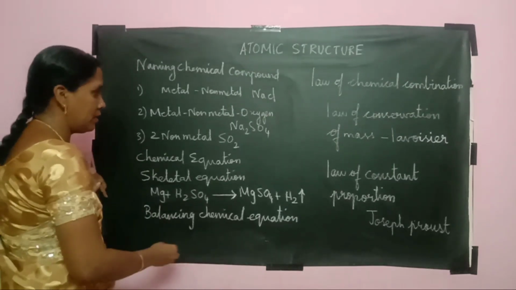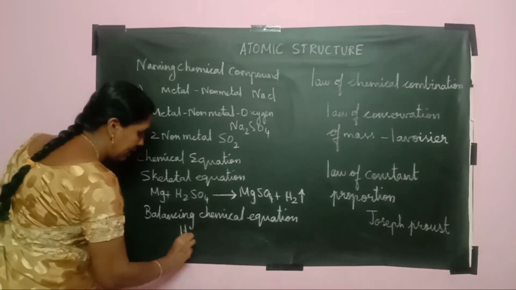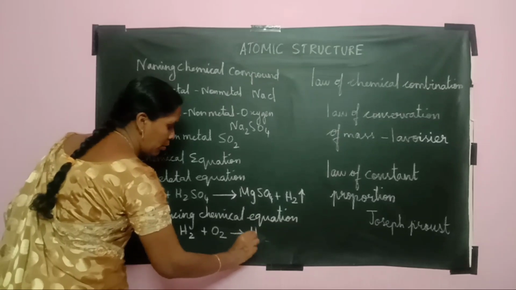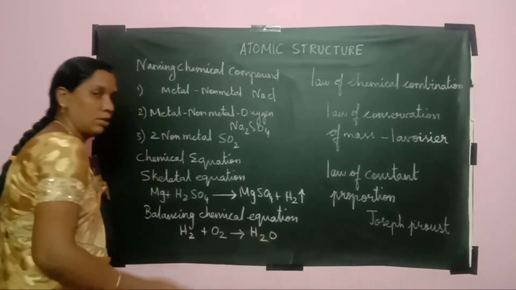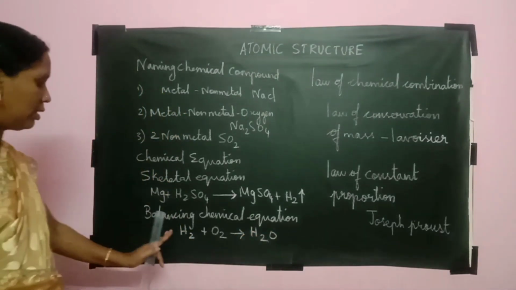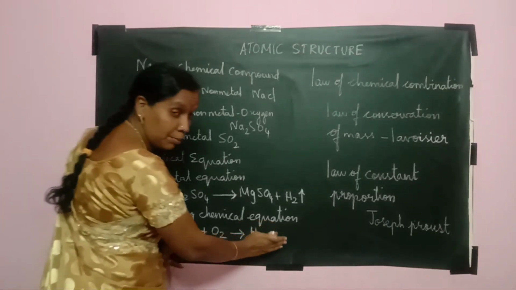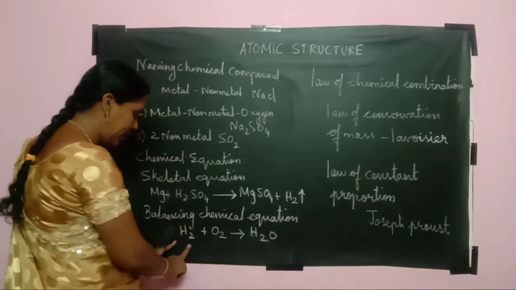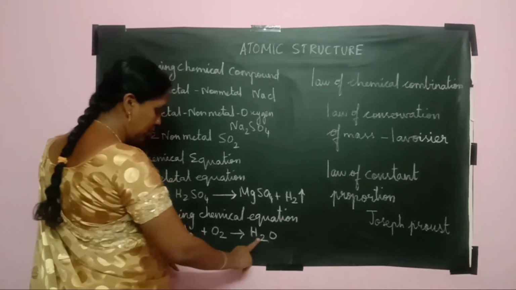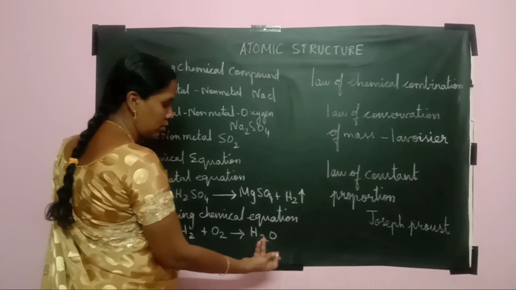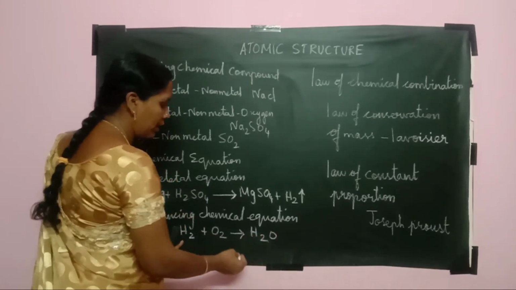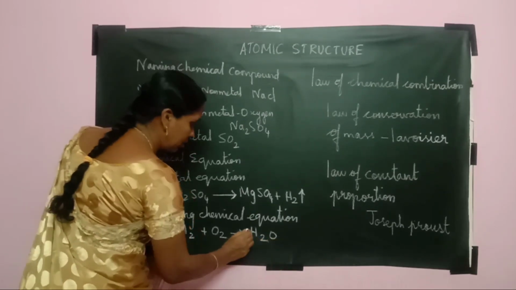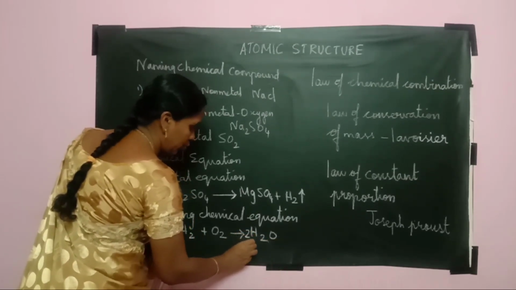For example, consider hydrogen plus oxygen combined together to form a water molecule, H2O. We can balance it: the left hand side is the reactant and the right is the product, and both values should be the same. Hydrogen here you have 2, here also 2. But oxygen is 2 here and only 1 there. We can't change the subscript value, but here we have to put 2.